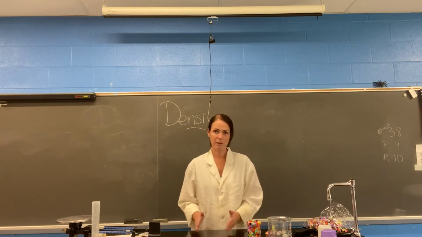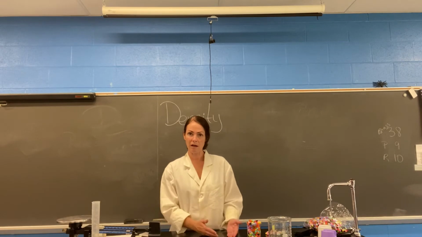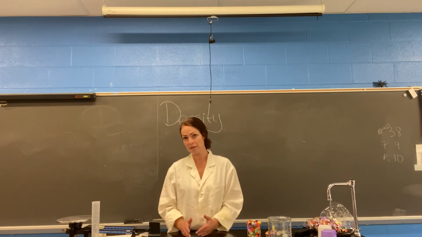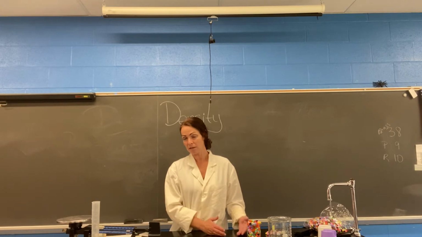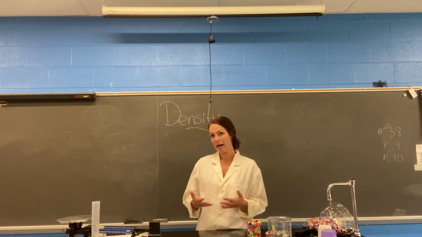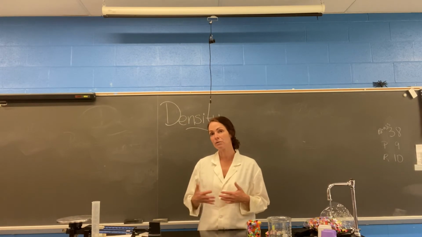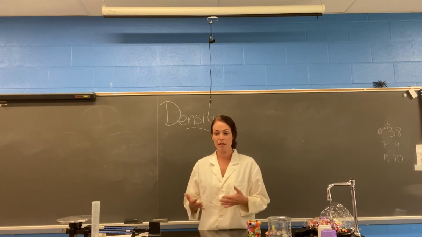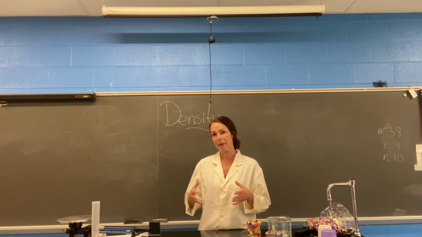But in science, we don't really use the terms stuff and space. We use mass and volume. So density is a comparison of the mass of an object and the volume of an object. The mass of an object is the amount of matter that an object contains. Volume is the amount of space an object occupies.